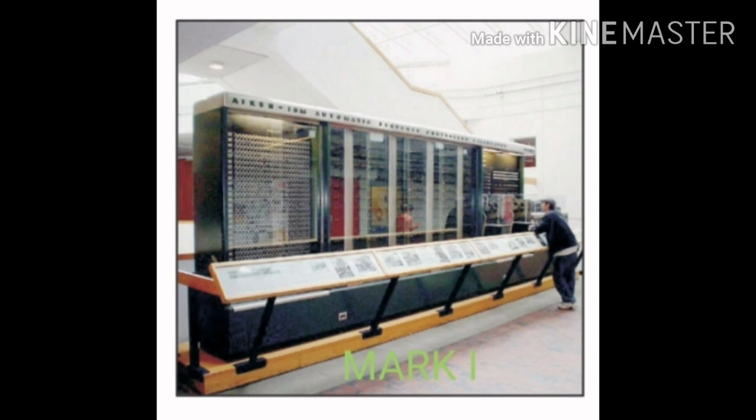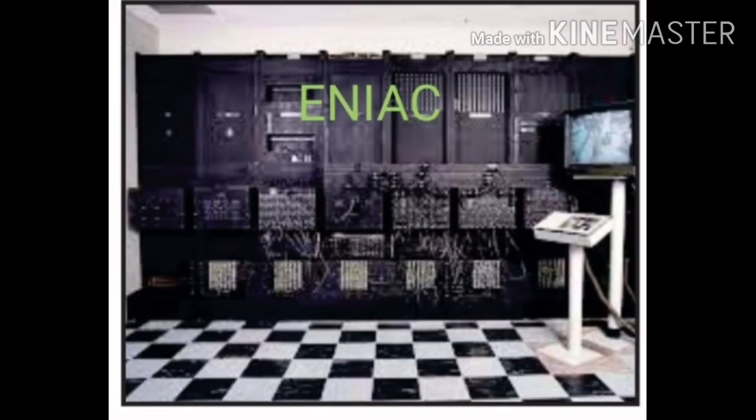Howard Aiken was a primary engineer in the IBM company. This is the Mark I computer which was given by Howard. It was used for long computation. ENIAC, Electronic Numerical Integrator and Computer. It was the first digital computer invented by John Mauchly and J. Presper Eckert. It used vacuum tubes and was 1,000 times faster than the Mark I computer.